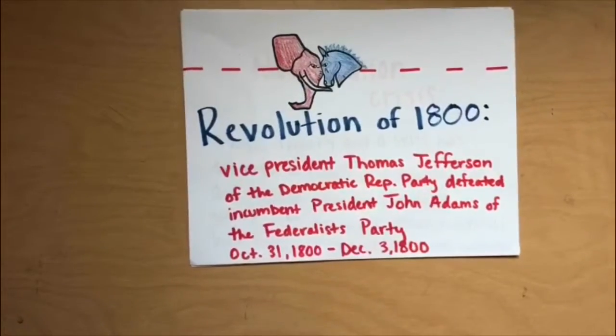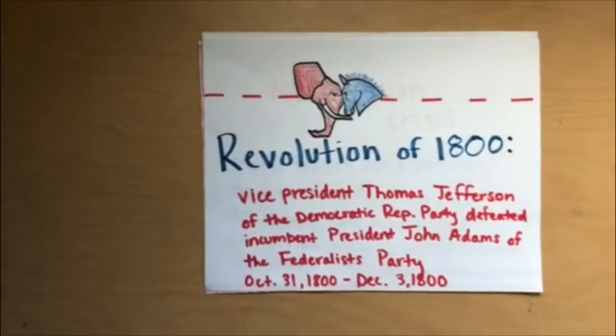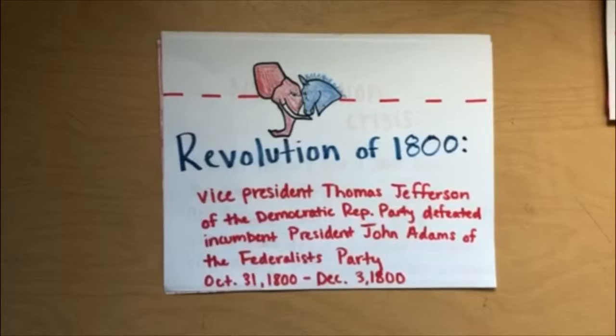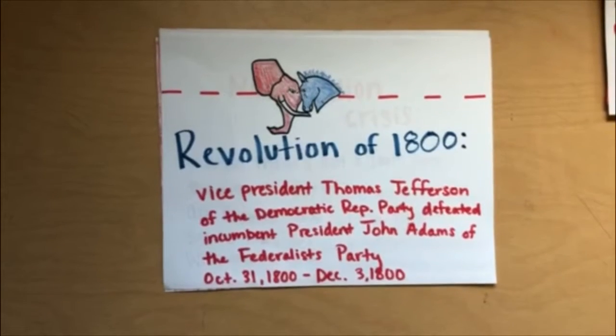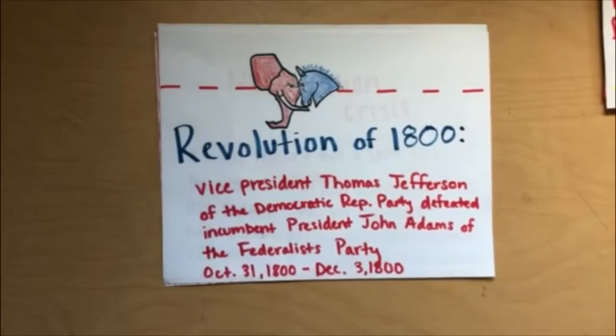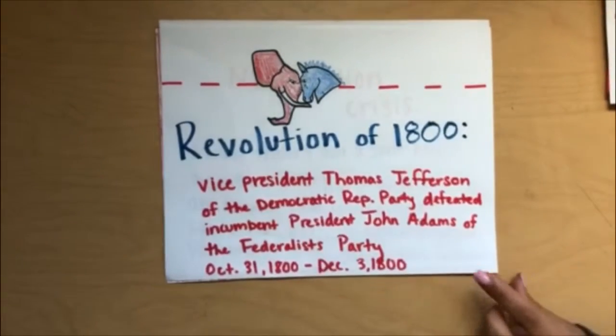Revolution of 1800. Vice President Thomas Jefferson of the Democratic Republican Party defeated incumbent President John Adams of the Federalist Party, October 31st, 1800 through December 3rd, 1800.